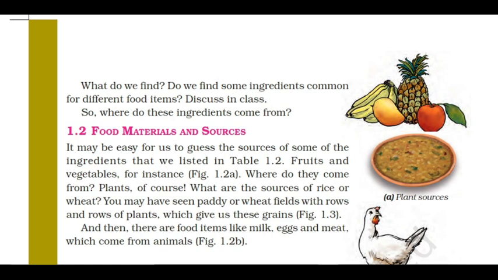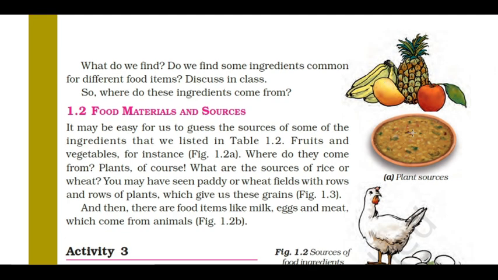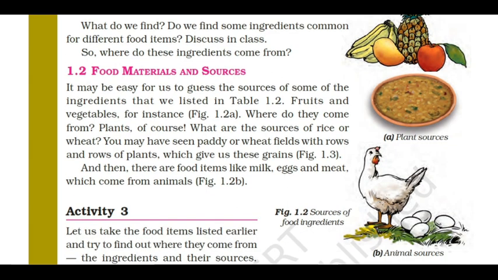But these fruits we can eat raw. Banana we can eat alone. So one is food materials and sources. What are food materials and what are the sources we get food from? We get food from plants, we get food from animals, we get food from birds. If we get food from plants, we get it as fruits, vegetables, stem, root. These are the food materials we get from plant sources. We get food from birds, meaning we eat the meat of chicken.